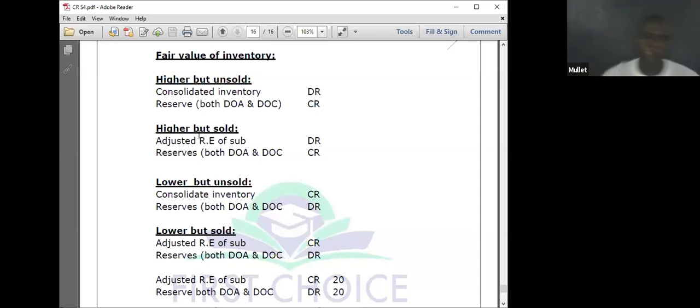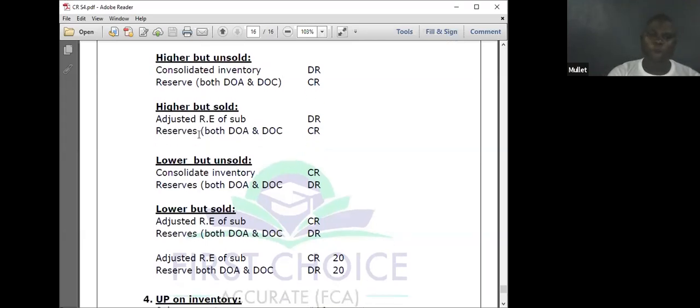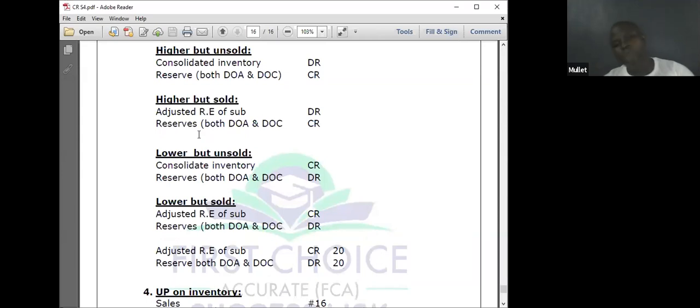If you know these two, the opposite is lower. Lower but unsold: I will credit consolidated inventory, because it is lower than what you declared, to reduce the value of the inventory. Reserve, I will debit to reduce the value of the net assets, both at DOA and DOC.